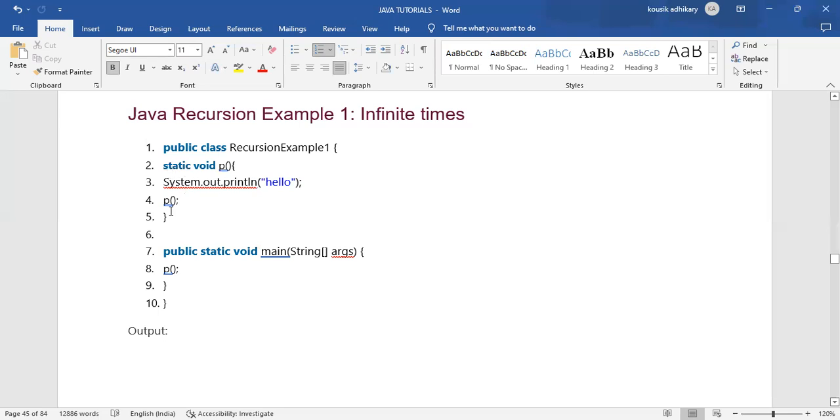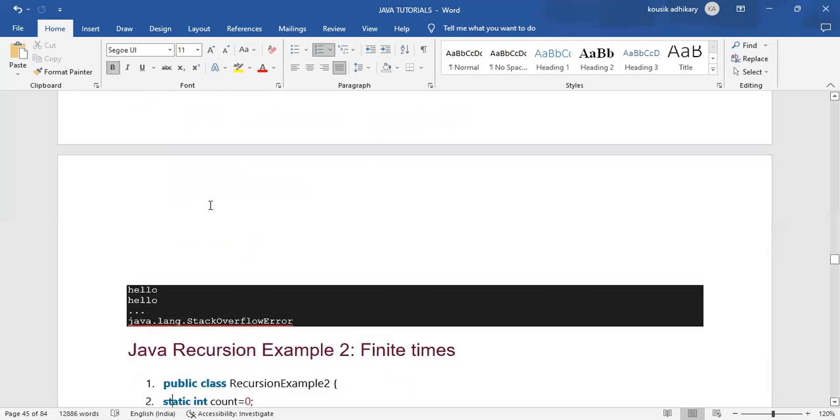After doing this continuously, it will become infinite. Infinite means, I hope everyone knows, that it has no end. So after printing continuously, it will generate an error because it has no endpoint. It will generate the error java.lang.StackOverflowError, because the stack has overflowed.